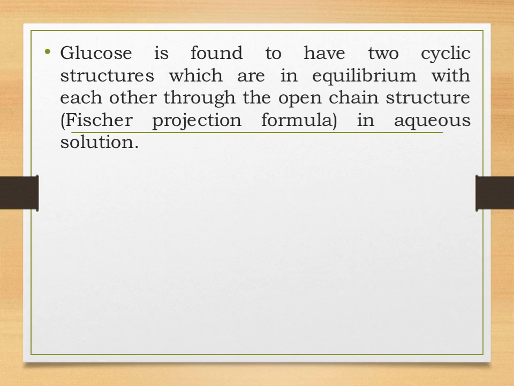So students, when the bulky groups are on the same side, then it is called alpha, whereas if the bulky groups are on opposite sides, then it is called beta. And these two cyclic structures are in equilibrium with each other through the open structure. Now, the open structure over here represents the Fischer projection formula. So, we are going to study about the cyclic structure of glucose.